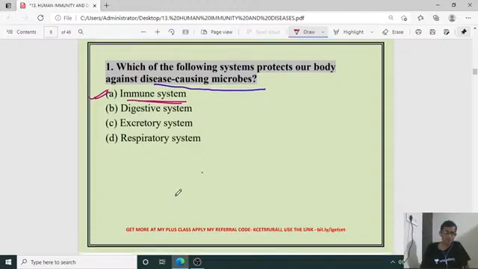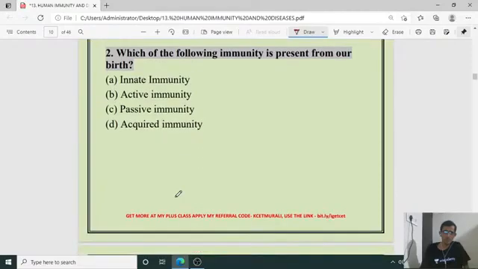And the second question: which of the following immunity is present from our birth itself? By birth, we get some kind of immune power. Which title does it come under? Innate immunity, active immunity, passive immunity, acquired immunity. The right answer is innate immunity. It is by birth; we have that immunity directly at the time of birth itself. That is our innate immunity terminology.